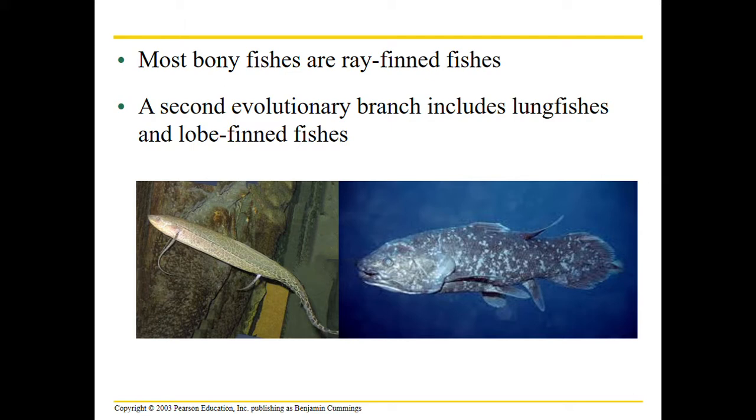We also have something called lobe-finned fishes. So the second picture right there, they have pairs of fins but only have one bone going in, and most are extinct. Today we just have coelacanths left, and they can get really, really big.